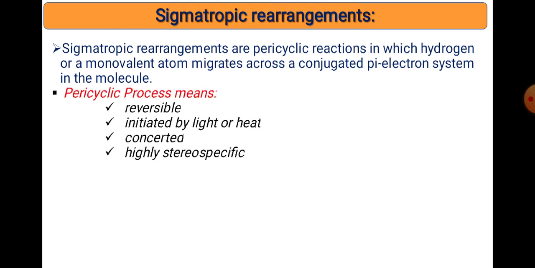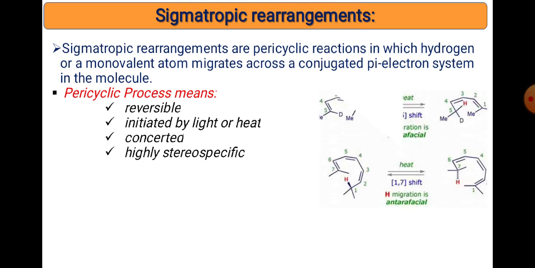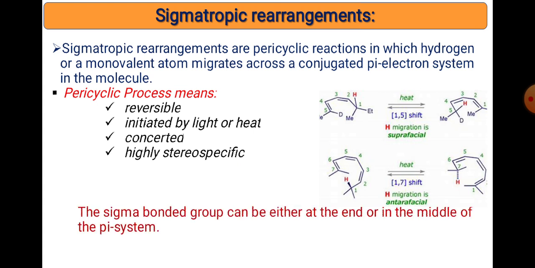It is a type of pericyclic reaction, so it must have some features: it is reversible, initiated by light or heat, has a concerted mechanism, and is highly stereospecific. Now we have two mechanisms explained here. Hydrogen, mentioned in red, migrates to the 5 position, which is why it is called a 1,5 hydrogen shift. Another is a hydrogen shifted toward the 7 position, which is called a 1,7 hydrogen shift, but the shift is different. The supra and intra we will see in the next slide.